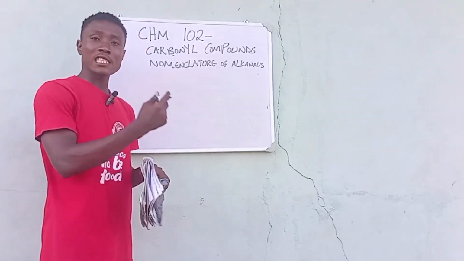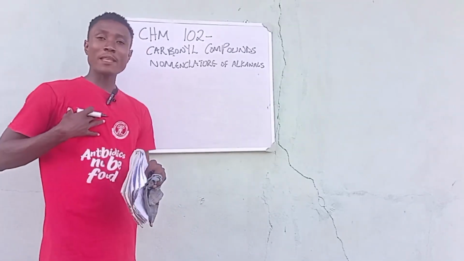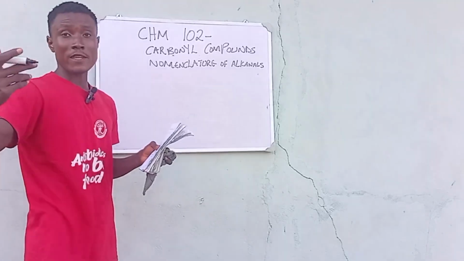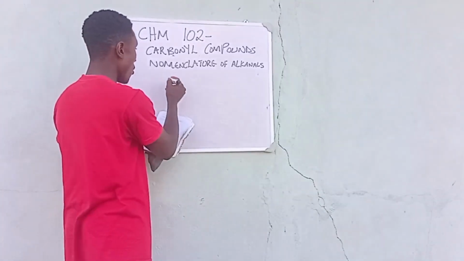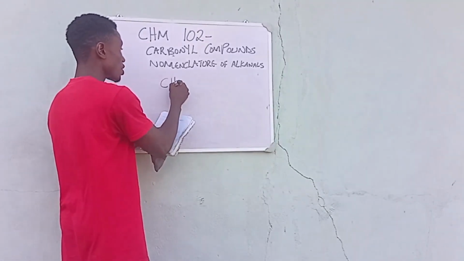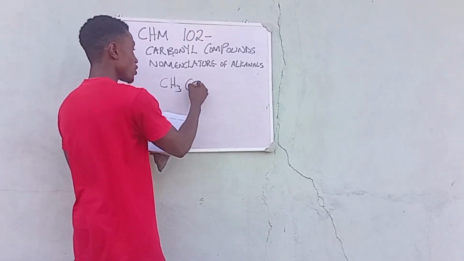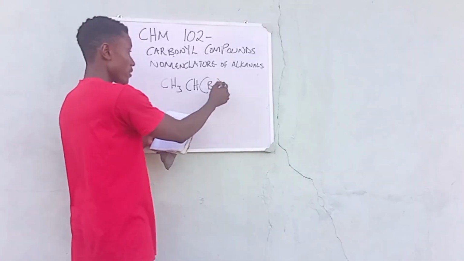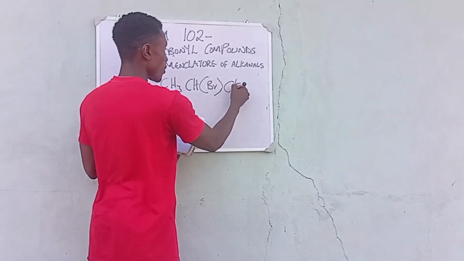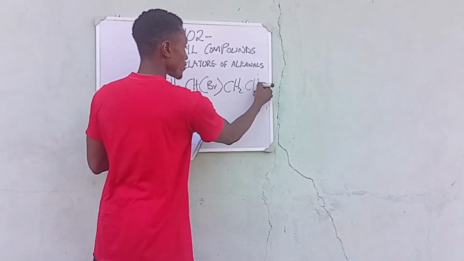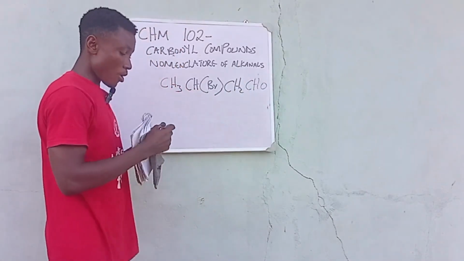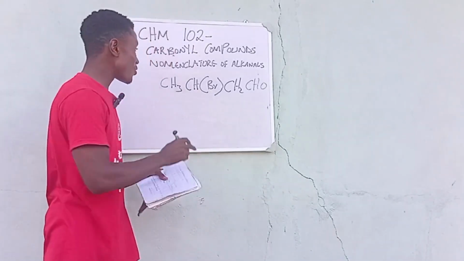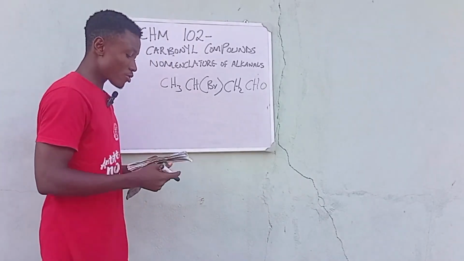So let's give the name in the condensed form, and it's expected of us to give it in a skeletal structure. But I'm feeling I should give it as an assignment. But let's go. We have our CH3, right? We have our CH, and we have our open bracket Br, which is our bromine, right? And we have our CH2, and we have our CHO. So this is what is given to us in a condensed structure, and it is expected of us to write it in a skeletal structure.